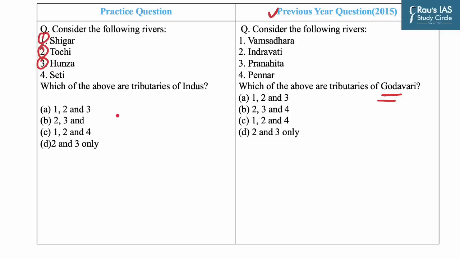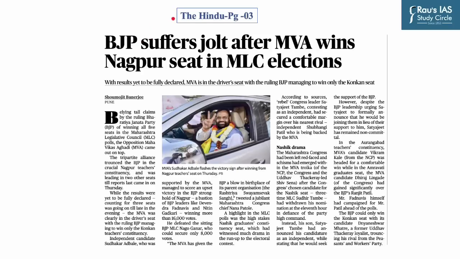Now the fourth option, that is Seti, is a tributary of river Ghaghra along with the river Tila and Beri. It is not a tributary of Indus. So our answer would be A, that is 1, 2 and 3. Answer for this PYQ is 2 and 3 only. Now our next question is based on this news which featured on page number 3 of The Hindu newspaper.